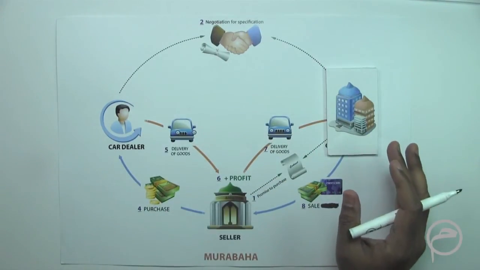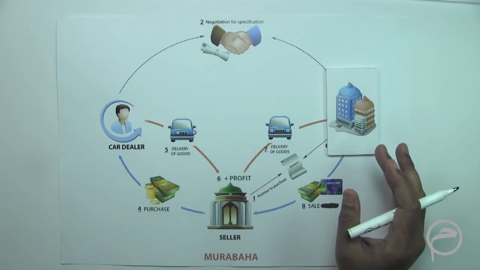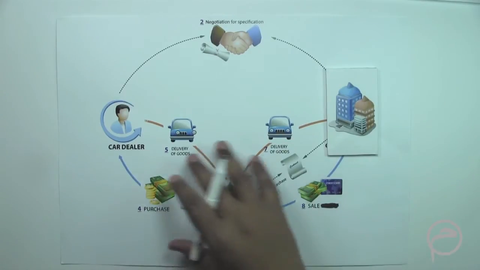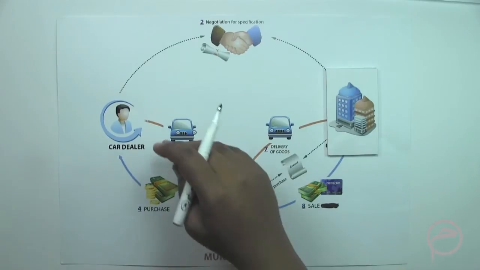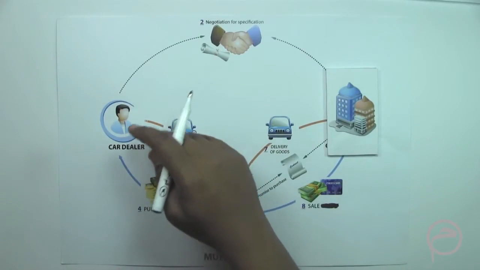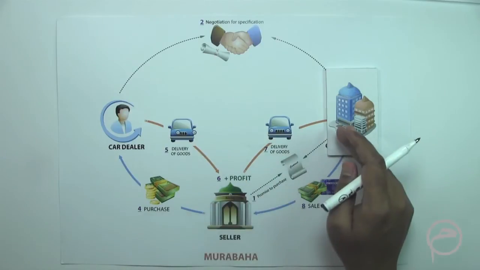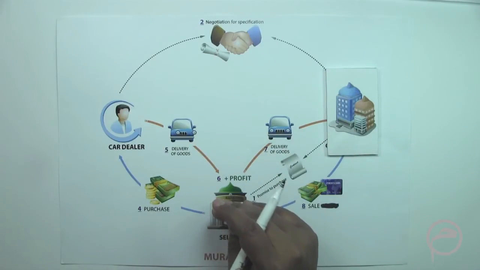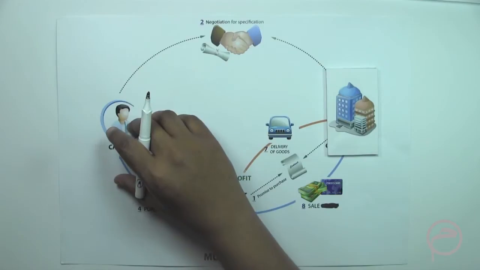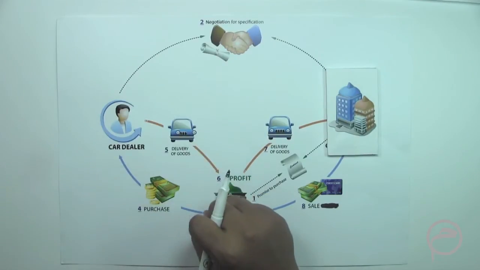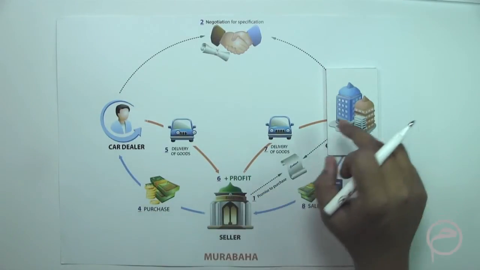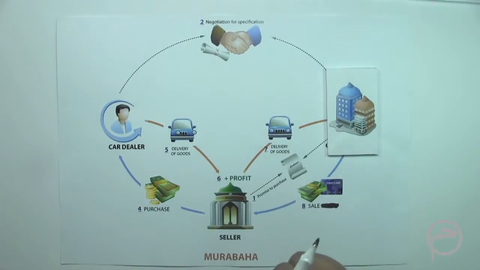Some of the important points, of course, as we have discussed in Murabaha, which should also be there in this Murabaha: the goods should be identified, and the risk should be properly transferred to the Islamic Bank before the Islamic Bank could sell it to the corporate. The Islamic Bank should first purchase the assets and take the assets in its possession before the Islamic Bank could sell those assets to the corporate.